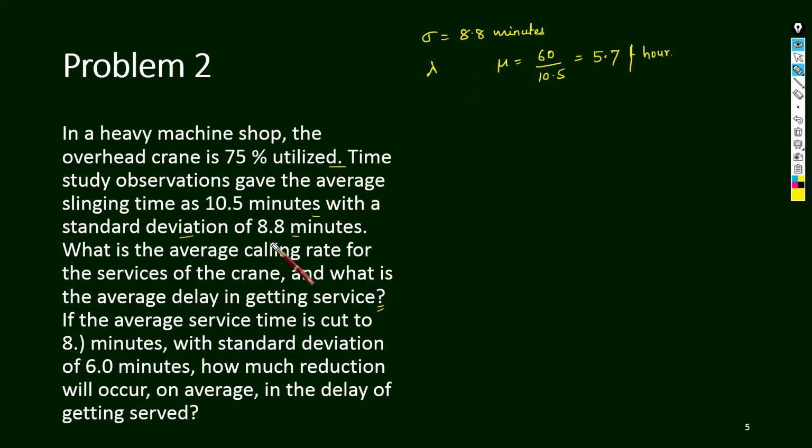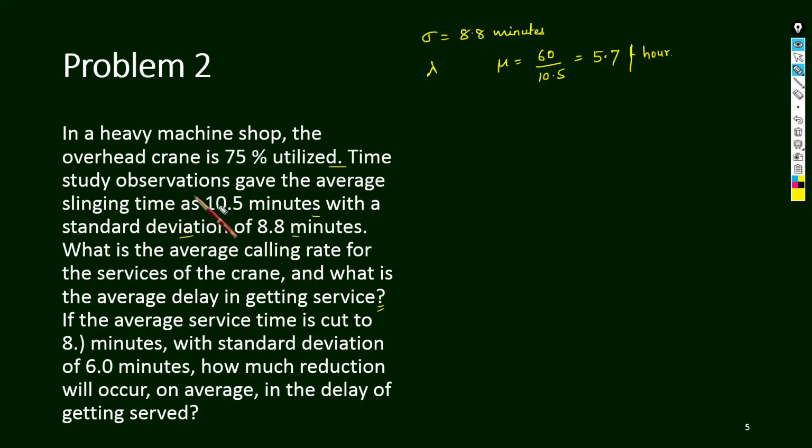That's what we have to try to understand from the literature, what lambda and mu are, because sometimes they will use terms which we may not be aware of. So average calling rate for the service means arrival: how many customers are coming and calling for the services, so that is actually arrival.